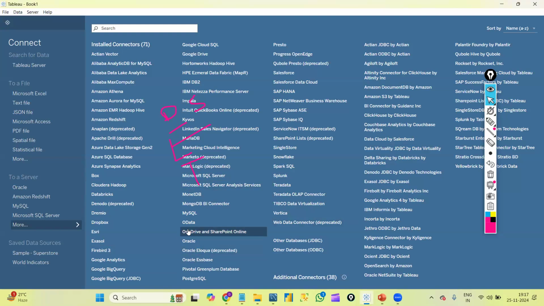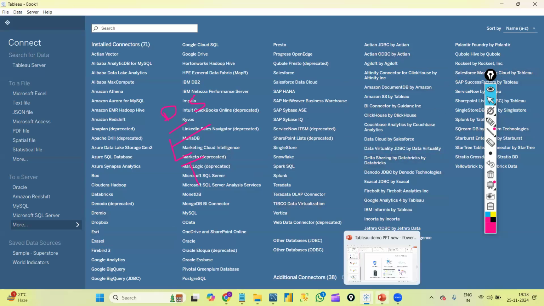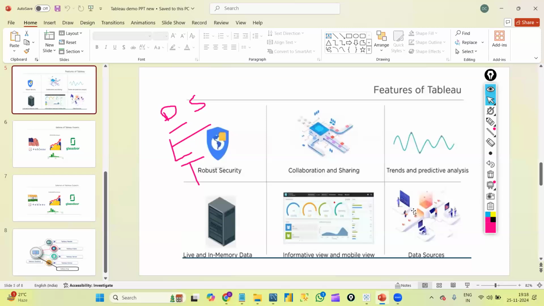With all the updates of Tableau versions, we get so many options and data sources here. If you download a previous version now, you cannot see this many options. Version to version we are getting more data sources available in Tableau according to the market.